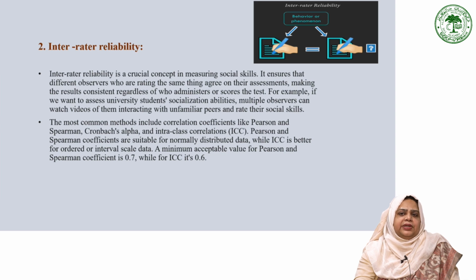In terms of acceptability, a value of 0.7 or higher is considered acceptable for Pearson and Spearman coefficients, while a value of 0.6 or higher is acceptable for intra-class correlations. Researchers can choose the method based on the type of data they have, the subject of their study, the number of raters involved, and the available resources.